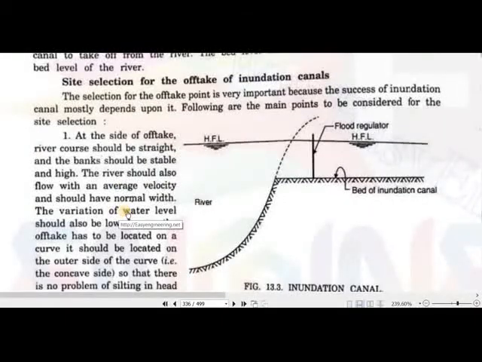So site selection is very important. Here we have the flood regulator, here we have the high flood level, and the bed of the inundation canal. So this is the high flood level in the river. Whenever there is a high flood level, the water should come here, and there should be a flood regulator, and this flood regulator should be at some distance from the river bank. It should not be near the river bank. So site selection is very important. Site selection for the off-take point is very important, because the success of an inundation canal mostly depends upon the site selection.